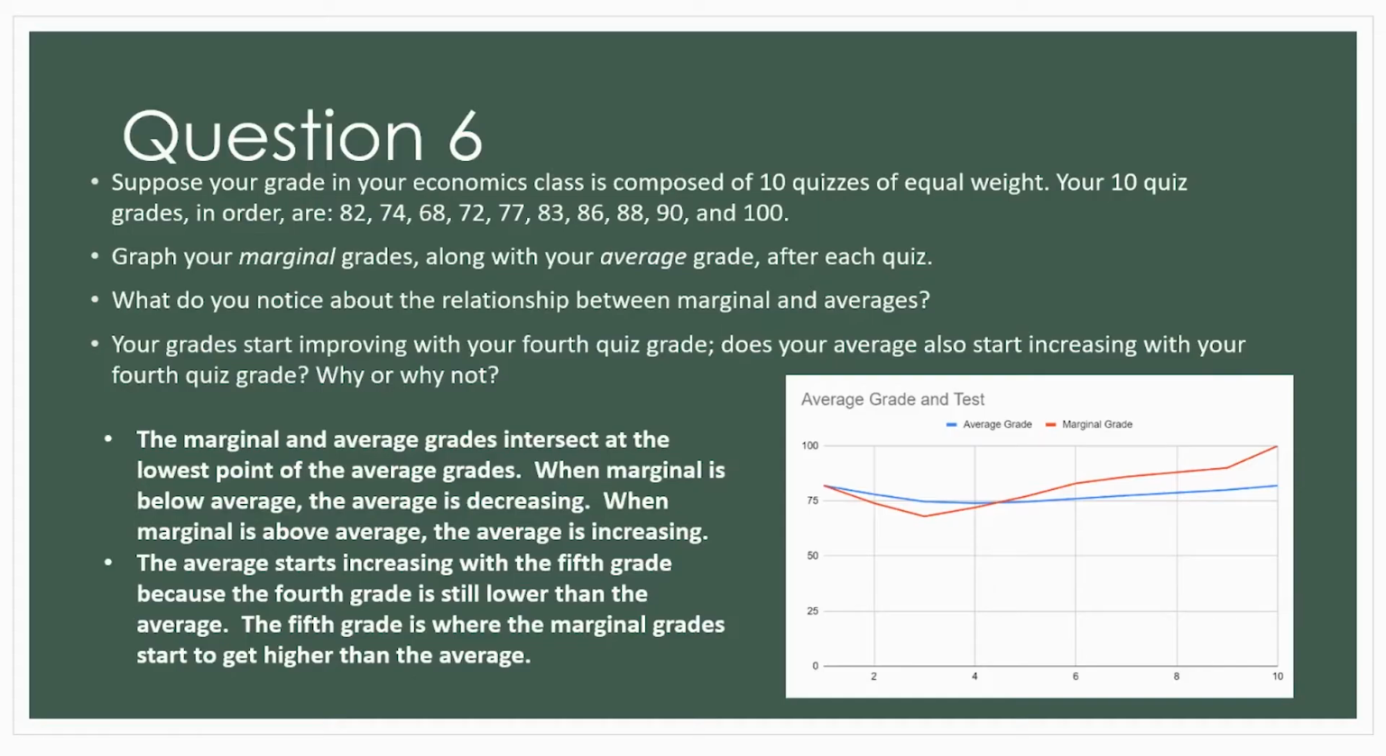So question 6 asks about the marginal and average grades after 10 tests in an economics class. So I graphed the marginal and average grades after each test, and I noticed that the marginal and average grades intersect at the lowest point of the average grades, which makes sense because when the marginal is below the average, the average is decreasing, but when the marginal is above the average, the average is increasing. So the grades start improving with the 4th grade, however, the average starts increasing with the 5th grade because the 4th grade is still lower than average. The 5th grade is where marginal grades start to get higher than the average because the 4th grade alone is not enough to bring up the average.